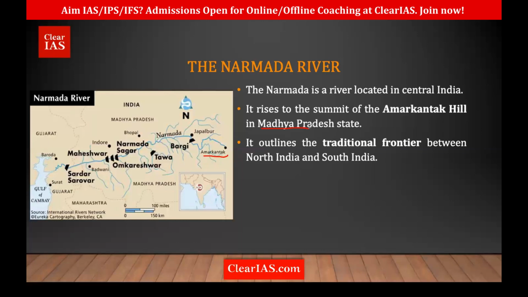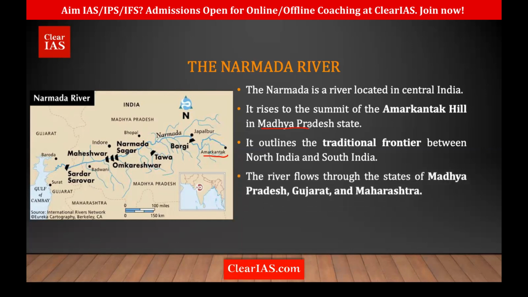This river, along with the three hills, is a division between north and south India. It's a natural frontier. It flows through the states of Madhya Pradesh, Gujarat, and Maharashtra, and empties into the Arabian Sea near Bharuch. This is very important in Gujarat. You can see here, this is where it empties.